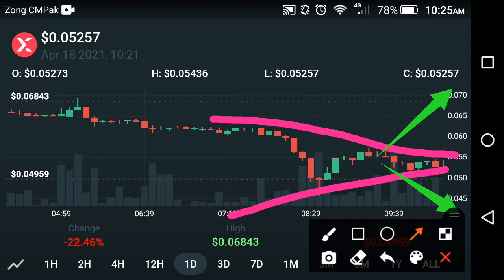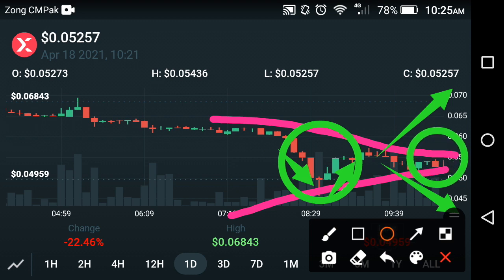But according to my personal experience, as you can see here at this point, after a fall there is a jump. Same like that, if we look at the current status of the StormX coin, there is a fall, and after a fall there is a jump. So maybe there is a 70% chance that they move upward, friends.